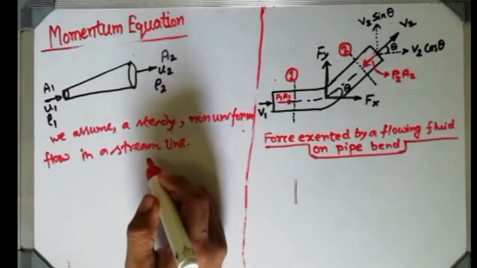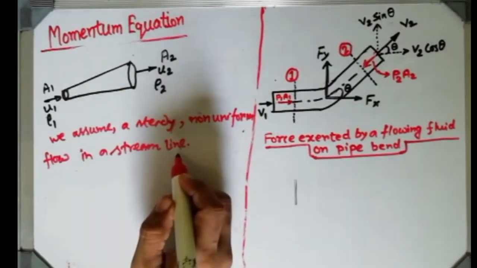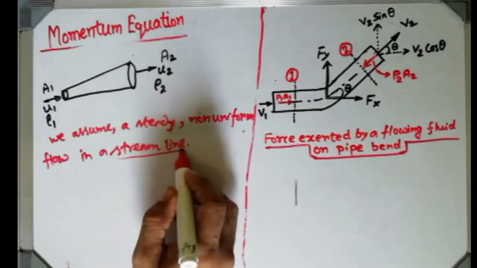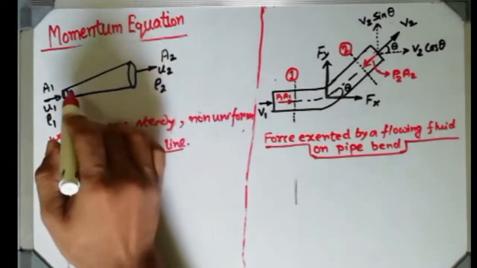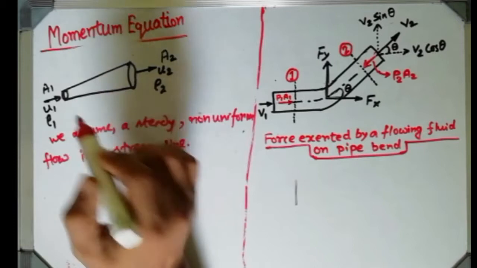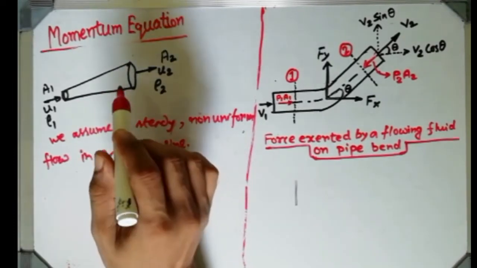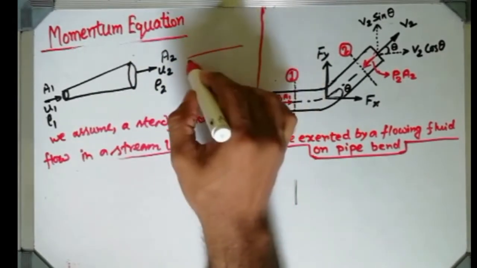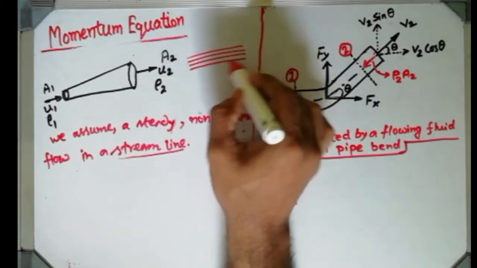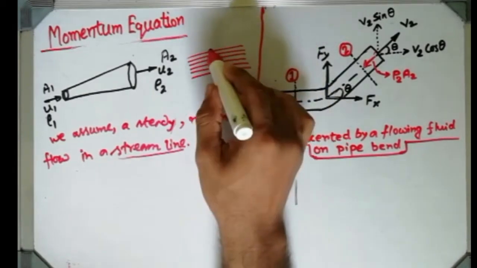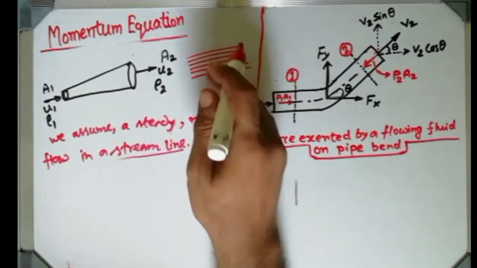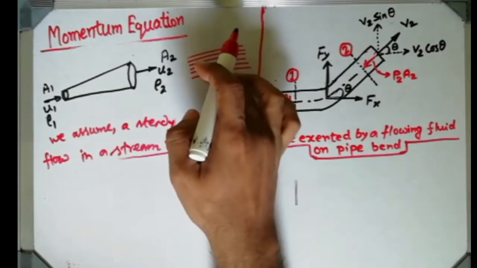Okay, and streamline flow means all the fluid particles are flowing through this section, I am considering they are flowing in this manner. That means there is no intersection or collision between two consecutive layers.